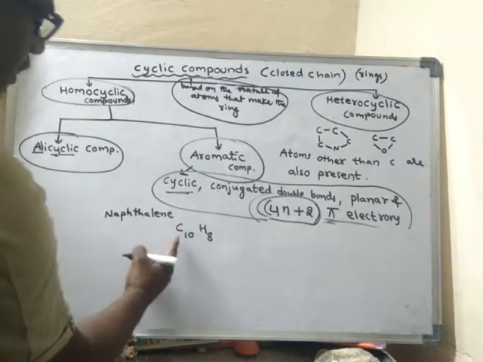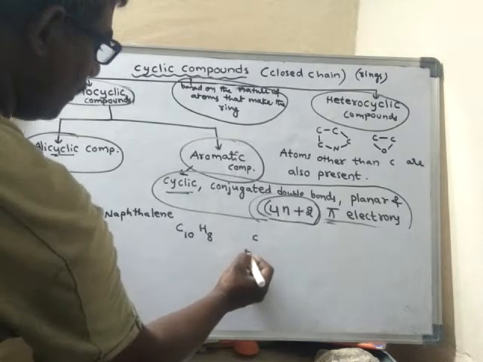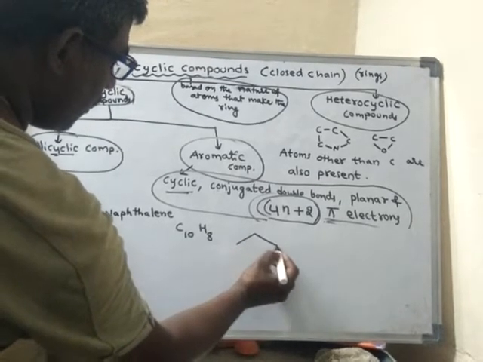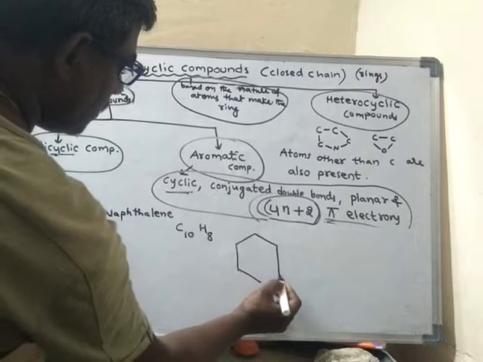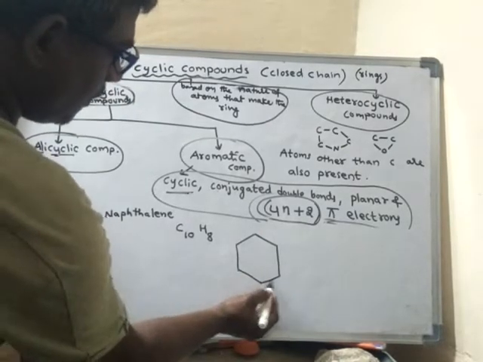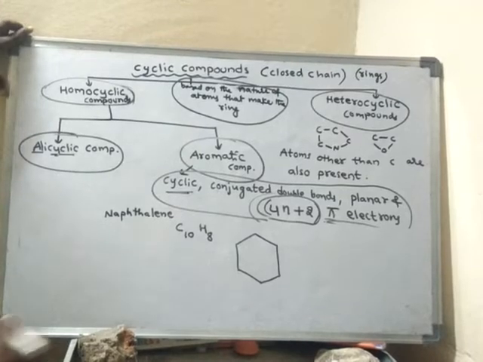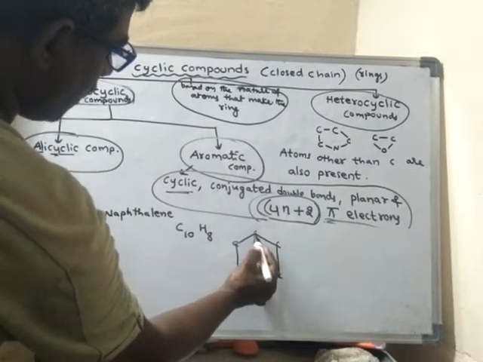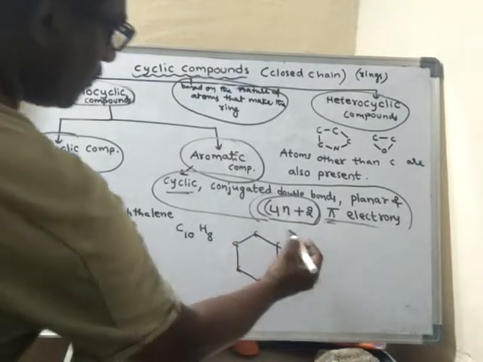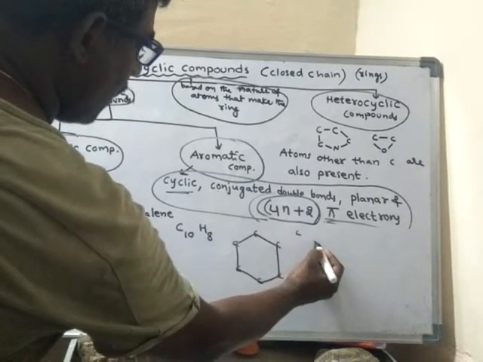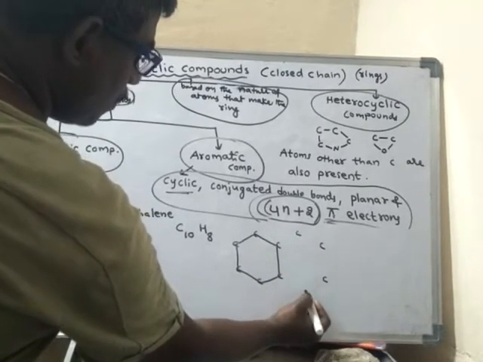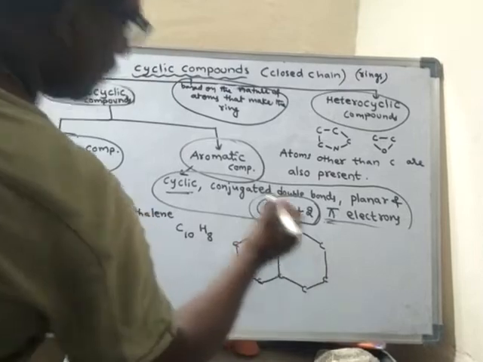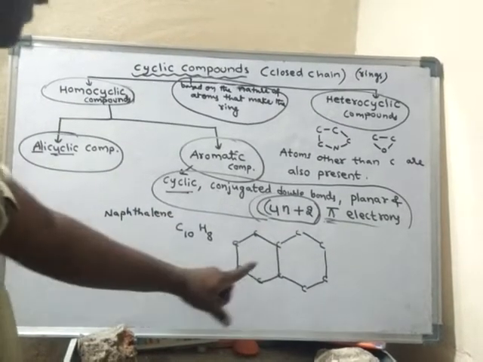What is the structure of this one? So 10 carbon atoms. 1, 2. So like this I am drawing. Simply I am drawing in the form of lines. Remember that each and every corner is occupied by one carbon. So how many carbons are there? 1, 2, 3, 4, 5, 6 carbons. 10 carbons we have to draw. So 4 more carbons. 1, 2, 3, 4. So like this. That means naphthalene contains 2 rings.